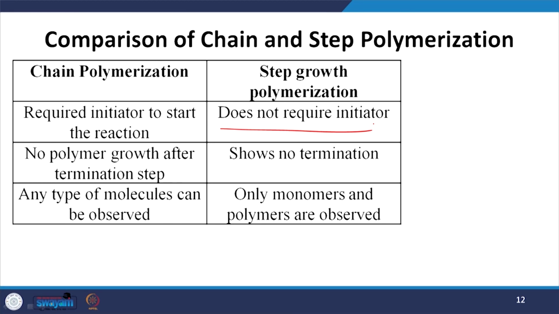In chain growth polymerization, there is no polymer growth after one termination step, but step growth polymerization, on the contrary, shows no termination step. And in chain growth polymerization, you can observe any type of molecule, whereas in step growth polymerization, only monomers and polymers you can see in this particular approach.